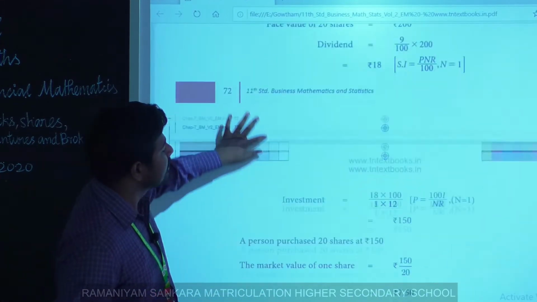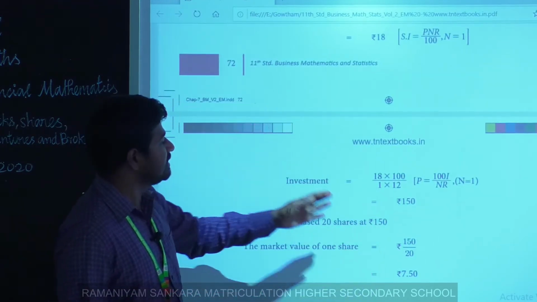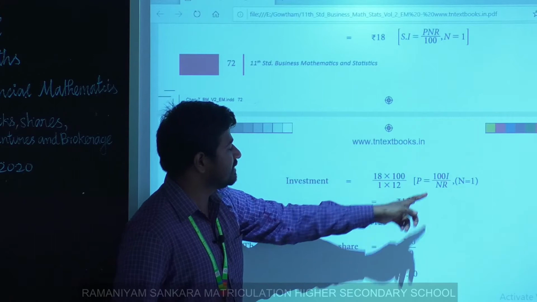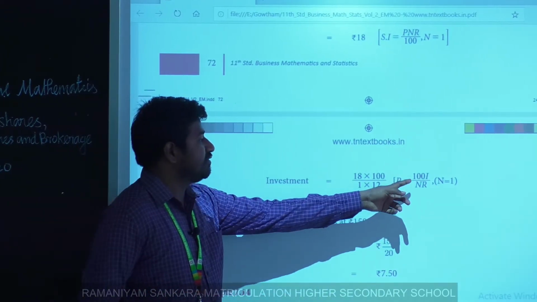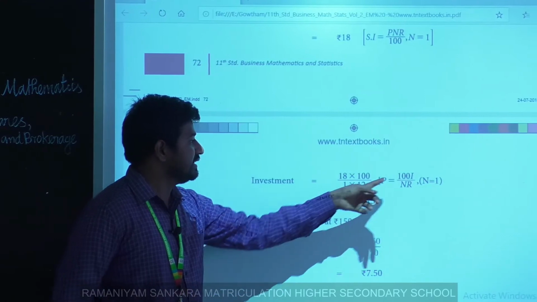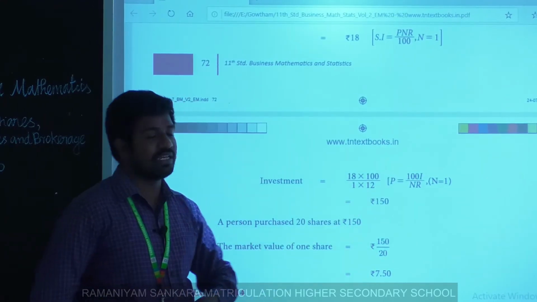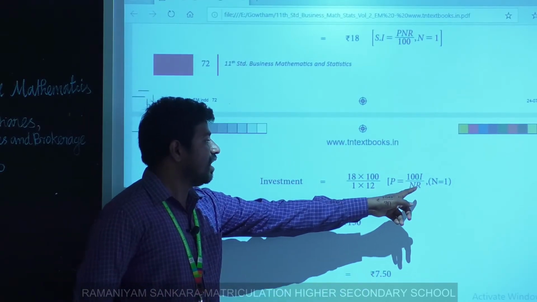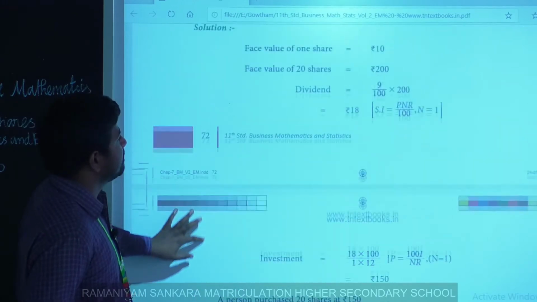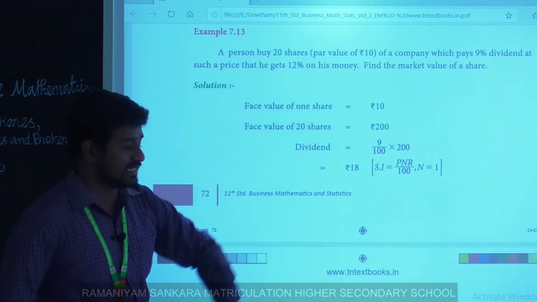Now comparing with that formula, P equals 100 I divided by NR. Apply the value of I, which is 18, into 100. Here N is 1, generally on a yearly basis. R is 12, since in the given sum he gets 12% on his money.